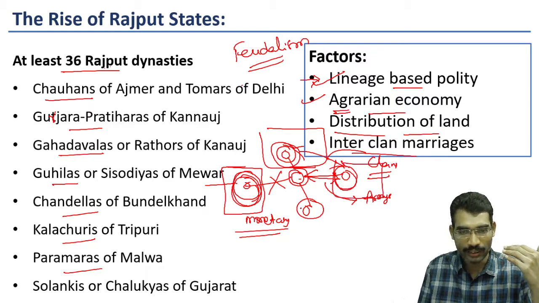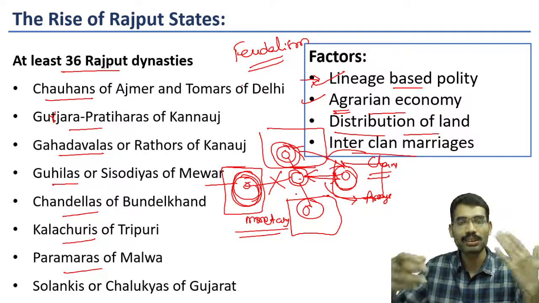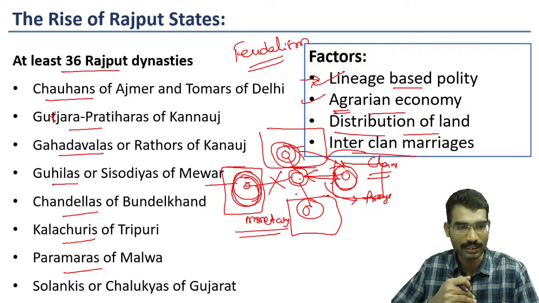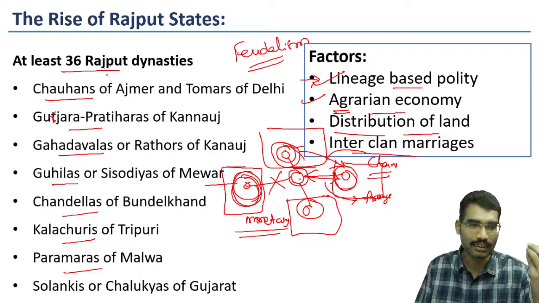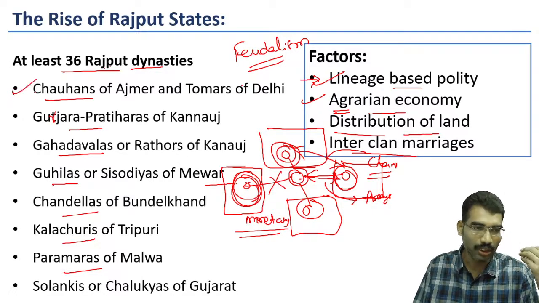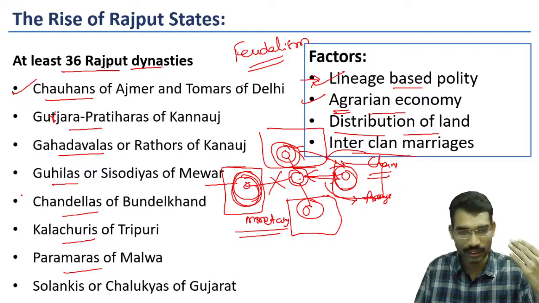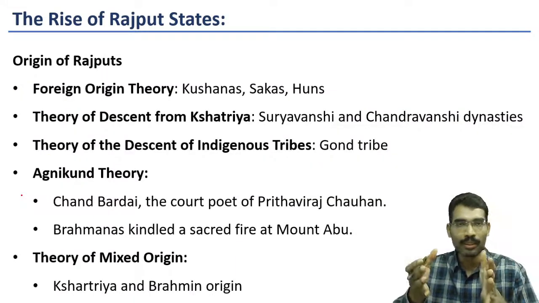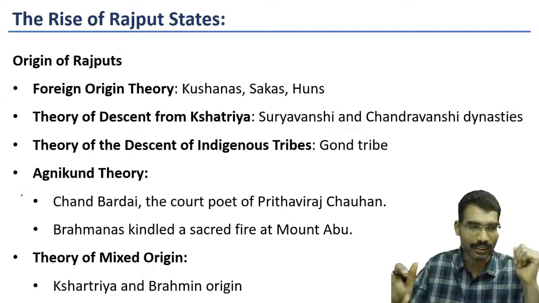Now independent Rajput kingdoms emerged out of these circumstances. At least 36 Rajput dynasties were there according to different historical analyses. Some important ones were Chauhans, Gurjara Pratiharas, Gahadwalas and Chandelas. Different Rajput dynasties spread in different parts of the country.